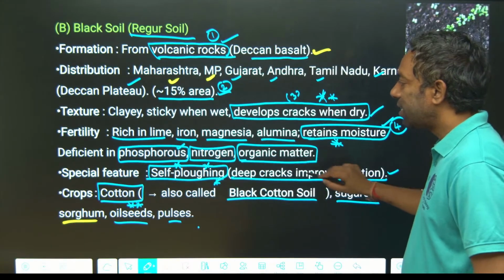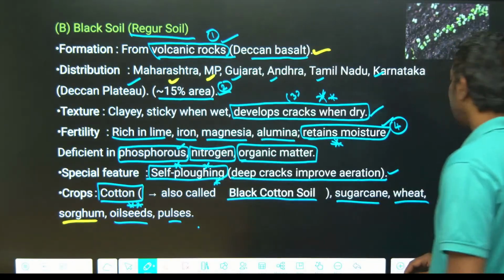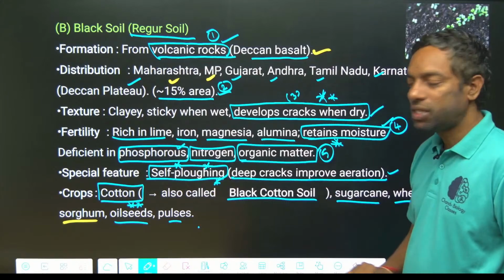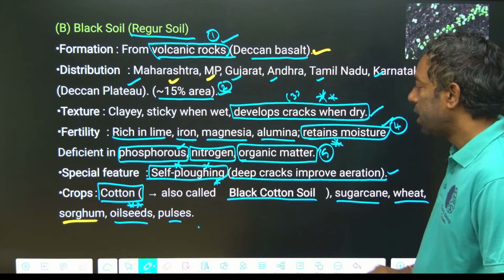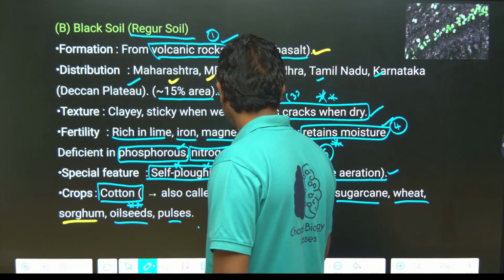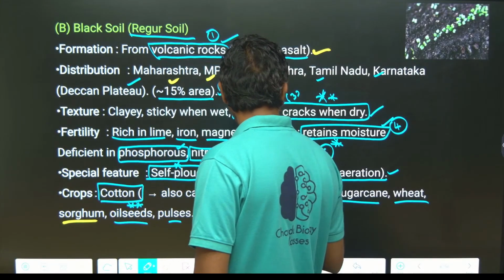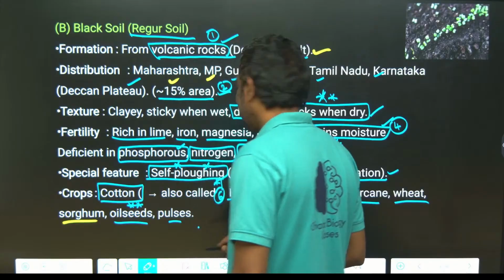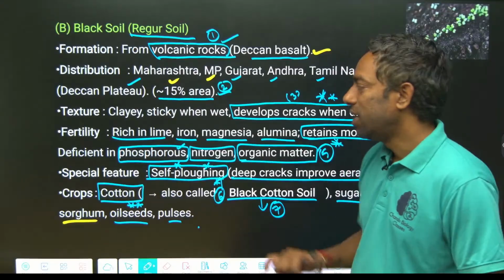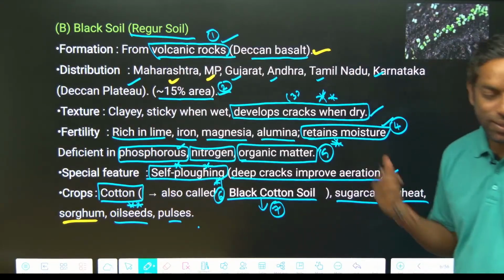Fifth point, deficit of phosphorus and nitrogen. Self-ploughing is the sixth point. Black cotton soil is the seventh point. These 7 points are the most important in black soil, guys. I hope you understand. Take a screenshot.